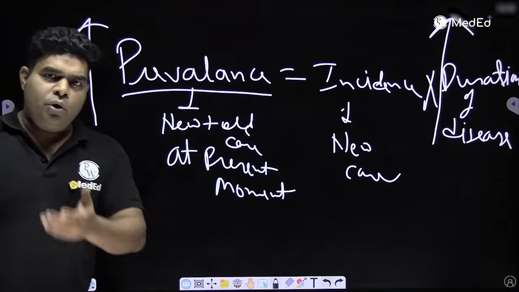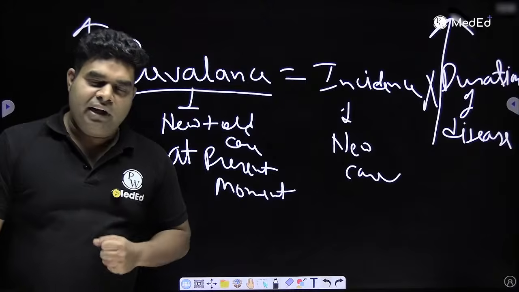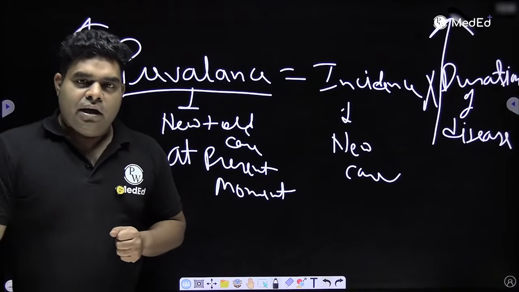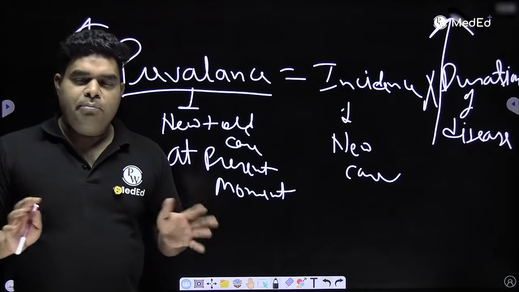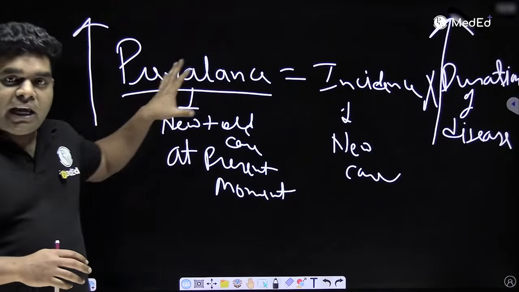Ask this question of your 10 friends. How many of them have a relative with breast cancer who is still surviving? 1 or 2 will say yes. In a class of 100, usually 8, 10 people say yes, we have some relative with breast cancer who is still there. So in the prevalence, we can have all of them.